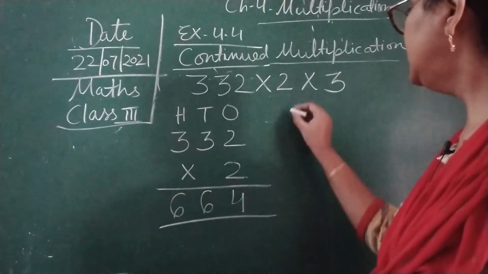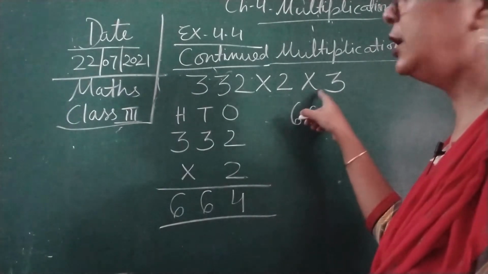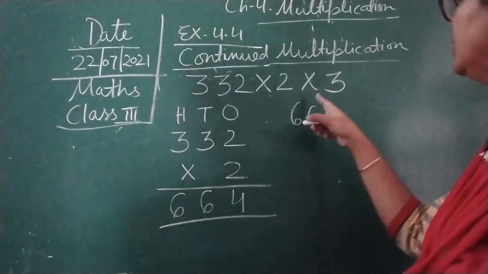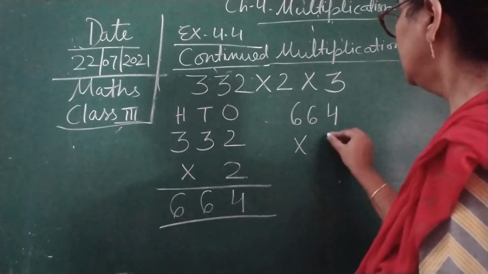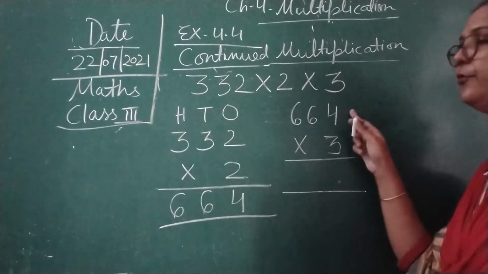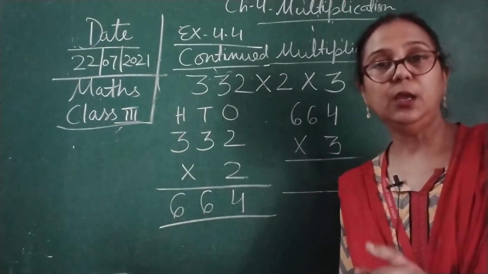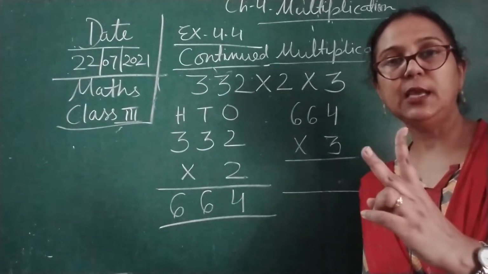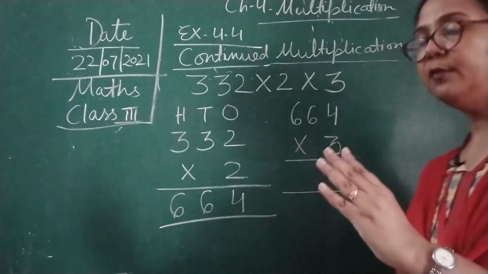Now with this product 664, we are moving to the next number, that is 3. Here you can see we are going to multiply 664 by 3. So now 3 fours are, again we will tell the table of 3 four times. 3 ones are 3, 3 twos are 6, 3 threes are 9 and 3 fours are 12. 12 children.